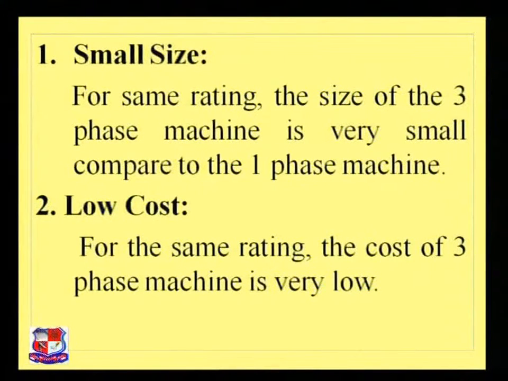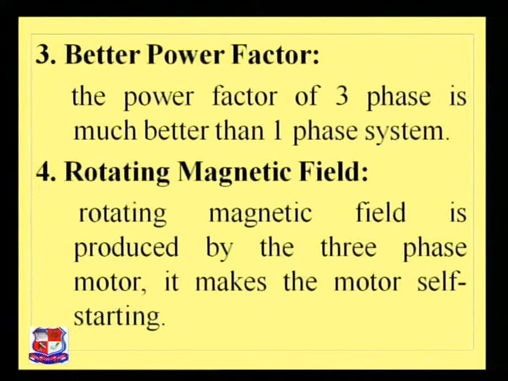Starting with the size. For the three-phase system, the size of the circuit is very small compared to a single-phase circuit with the same rating. That's why where size matters, the three-phase system is preferred over the single-phase system. Then the cost: again for the same rating, the cost of a three-phase system is very less than the single-phase system. So the first one is small size, the second reason is low cost. The third one is better power factor. For the same rating, the three-phase system gives a much better power factor than the single-phase system.